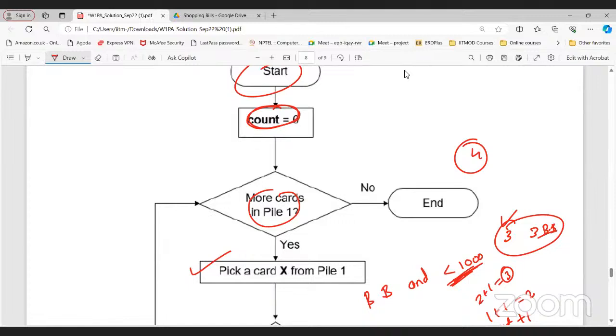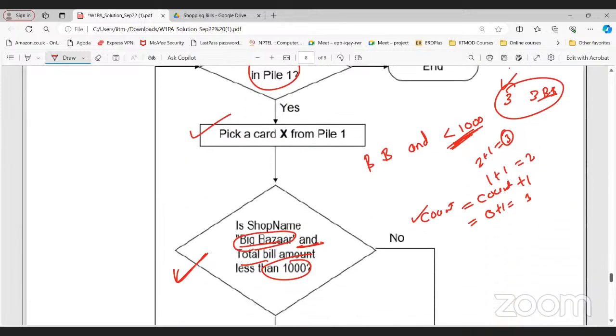Sir, in that question, can we increment two counts, like in the previous question where we were incrementing A, and there can be something like that? Yes, we can do that. If the shop name is Big Bazaar, then again we can say increment B equals B plus 1, right? Multiple conditions are possible. Okay, sir. Yeah.